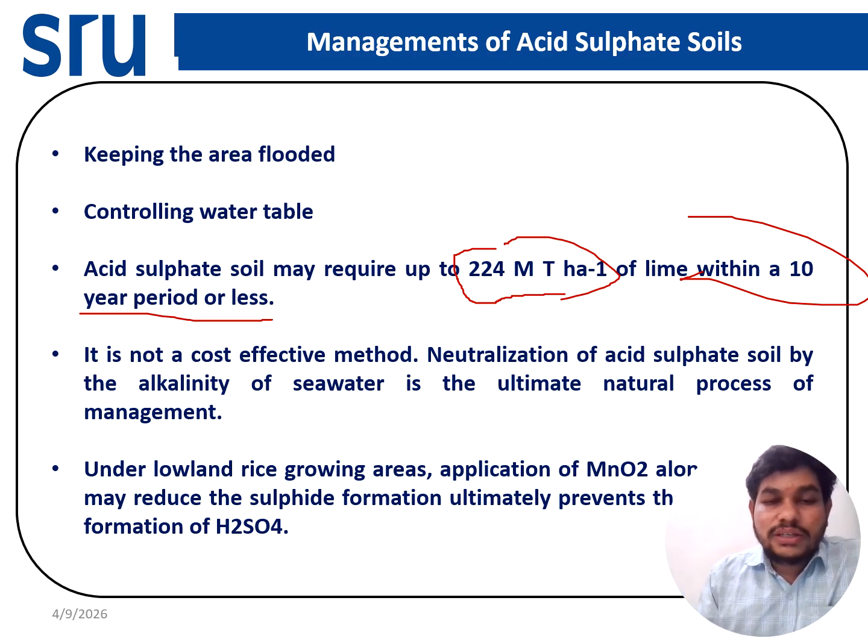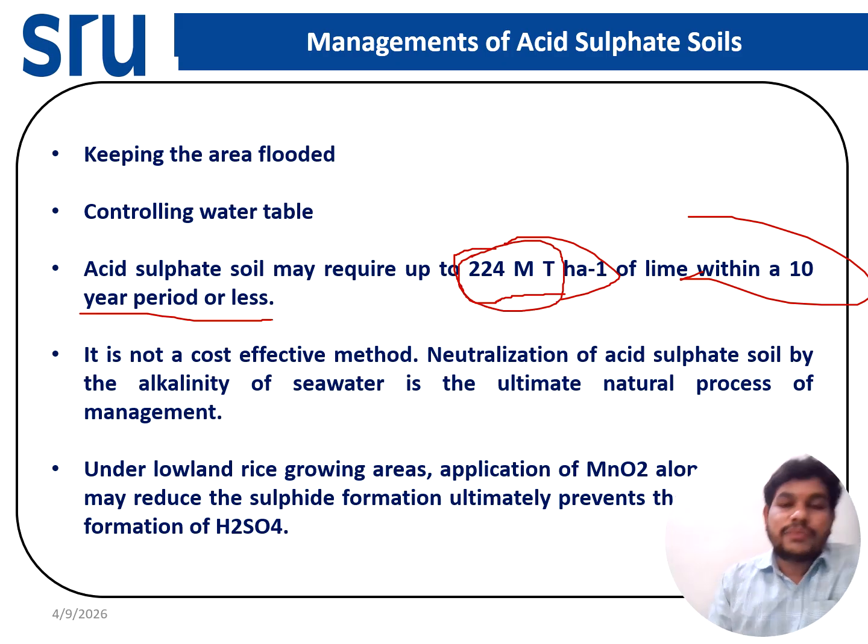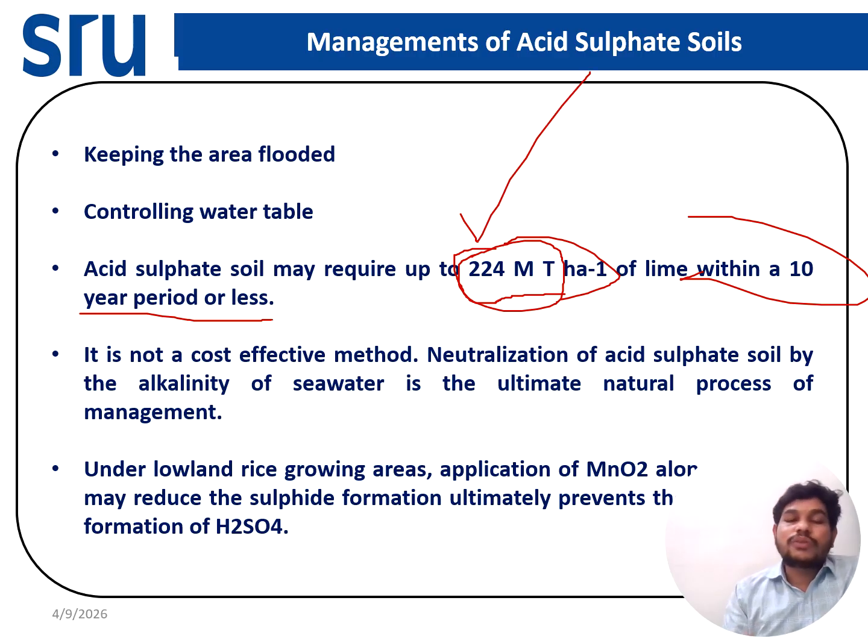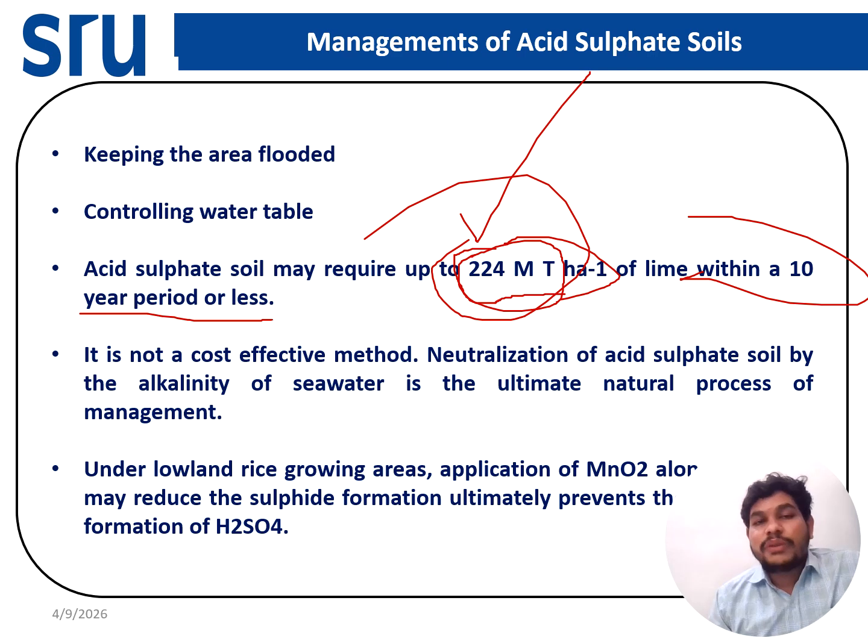Also we should consider whether it is a cost effective method or not, because from where will we get such a huge amount of lime? We should also consider the effectiveness of the lime, the purity of the lime, and the fineness of the lime. If the purity and fineness are not considered, the lime quantity required will be more than this. So a better option will be there in such conditions.